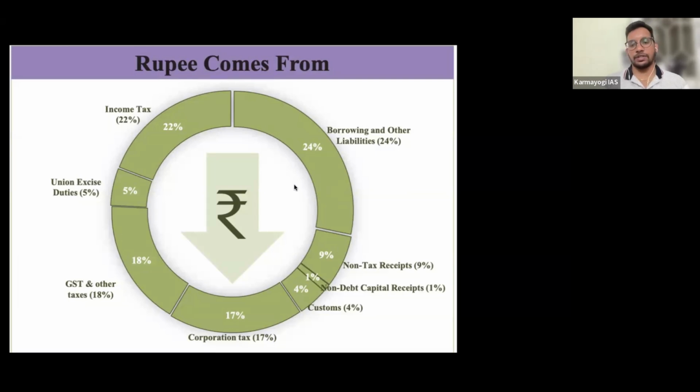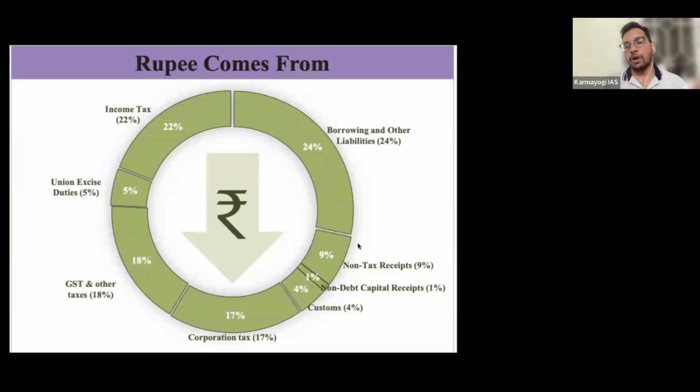Right, disinvestment. Good. Non-debt capital receipts mean, like Air India, whatever government assets are being sold off. It is not creating any debt on the government, no need to pay back to anyone. But it is losing an asset, so that's why it is part of capital receipts. Non-debt capital receipt is just 1%.